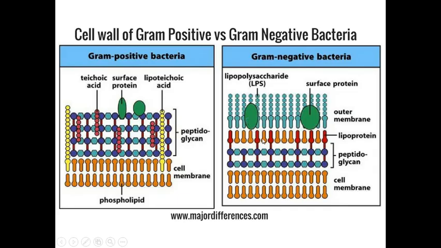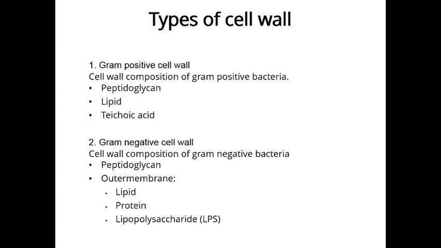Just below the outer membrane there are again the lipoproteins, and this is a very small content of peptidoglycan as compared to gram positive bacteria. And just below the layer of peptidoglycan there is a cell membrane, as in gram positive bacteria also. So this is the composition-wise structure of gram positive and gram negative bacteria.